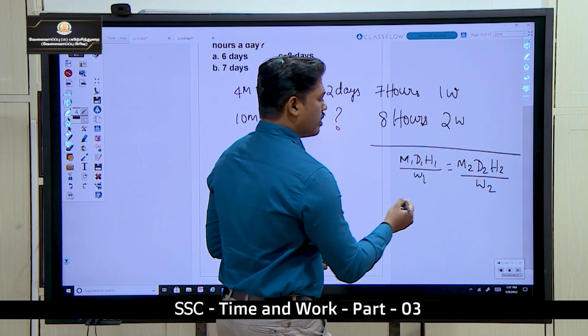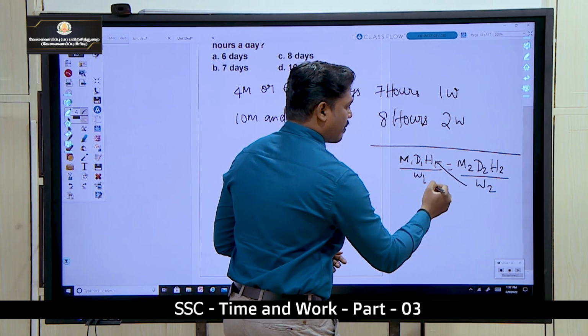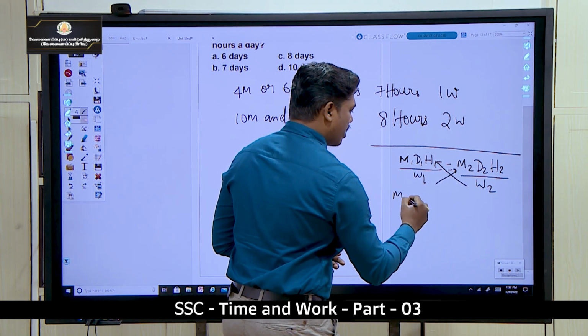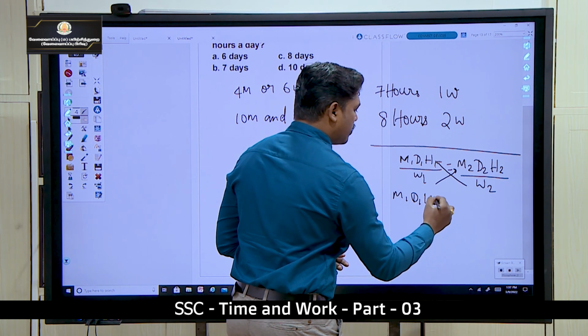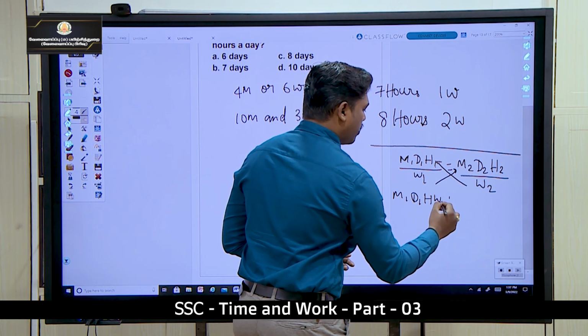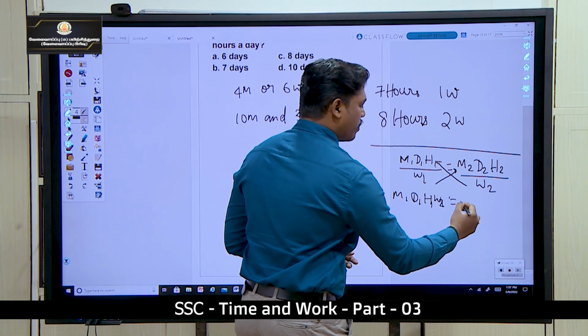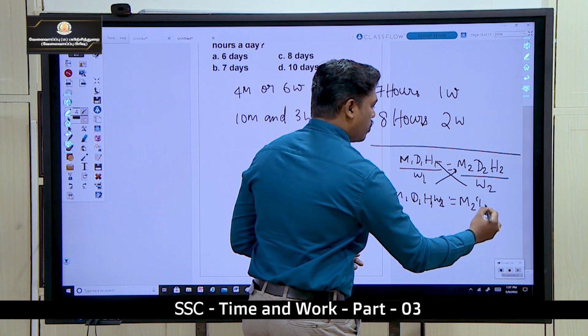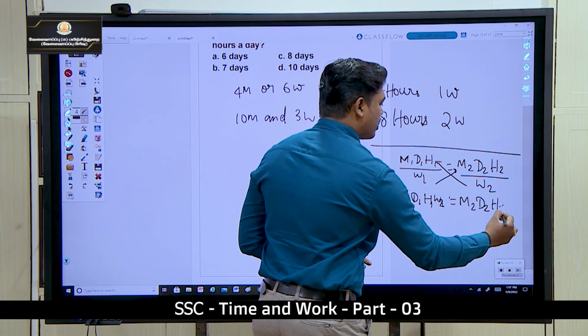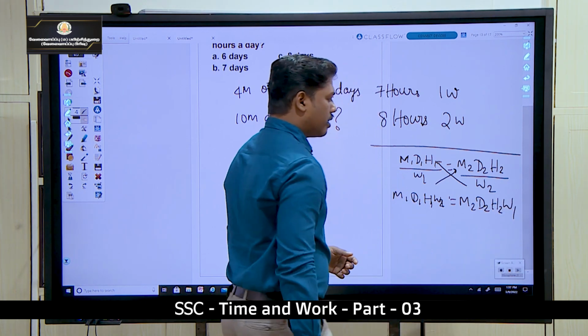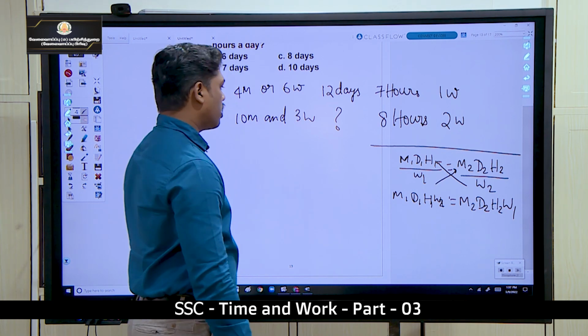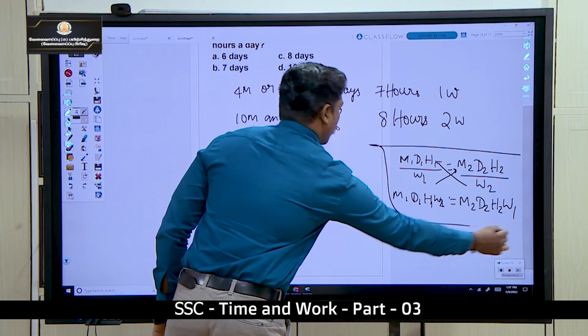So look at here, can we multiply this here? Then you will be getting m1 d1 h1 into w2 is equal to m2 d2 h2 into w1. Just keep in mind, this is the basic formula.